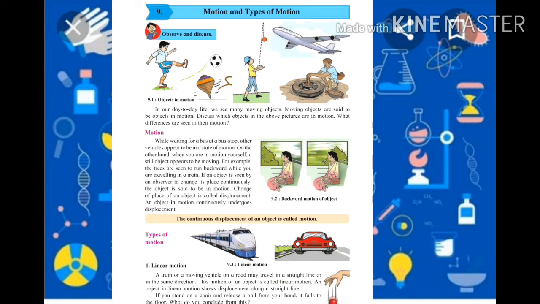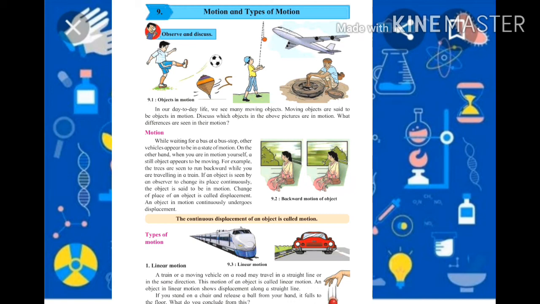As we are observing here some examples, what do you observe in the given examples? As you observe carefully, here the object changes place as the boy kicks the ball.